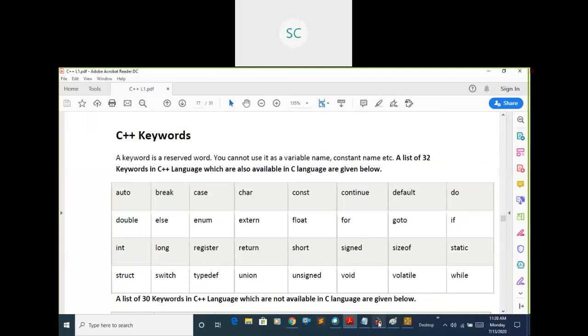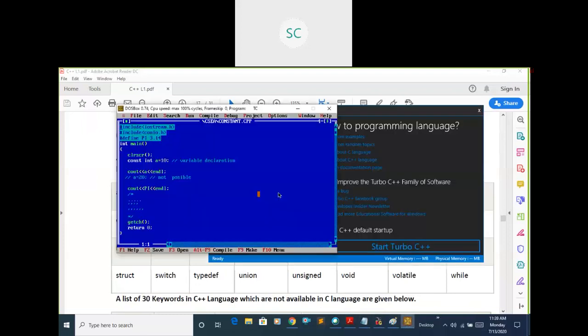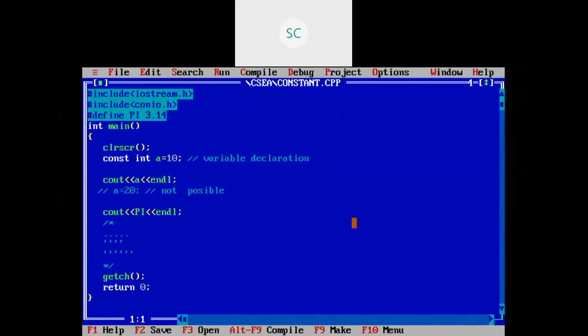For example, if you observe here, I'm going to take const int in place of a. Can I take double as my variable name? No, it is not possible because double is a keyword.